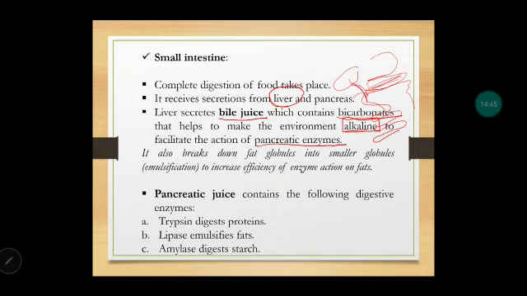pancreatic enzymes. Listen again. Liver secretes bile juice and this bile juice contains bicarbonates. These bicarbonates make the environment alkaline, that is basic.